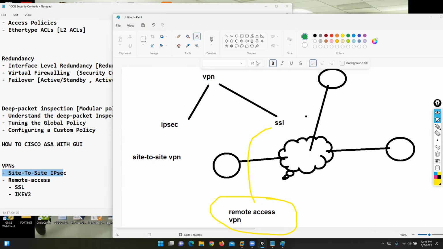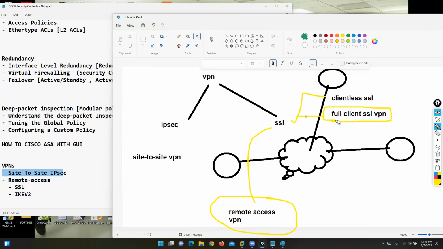Now for SSL VPN, we can focus on two types of lab. It's called clientless SSL VPN, and second, we have full client SSL VPN. In clientless SSL VPN, this is called browser-based VPN. We need a browser. In full client, we require VPN client software. In Cisco, this is called Cisco AnyConnect. In Fortinet, this is called FortiClient.